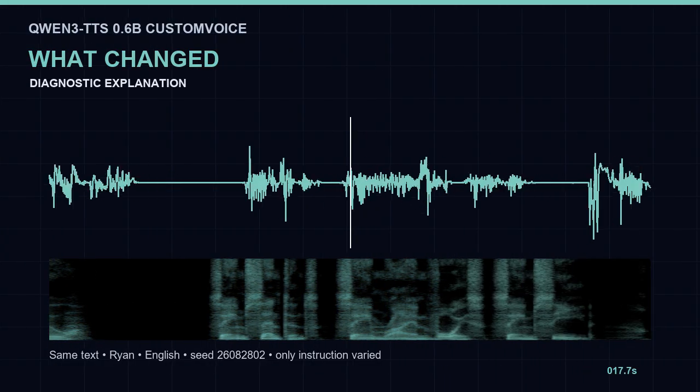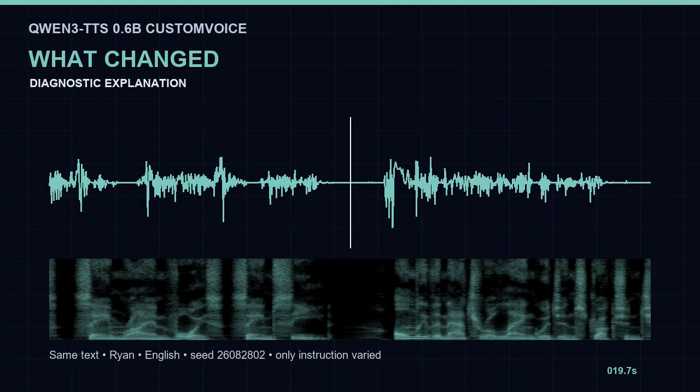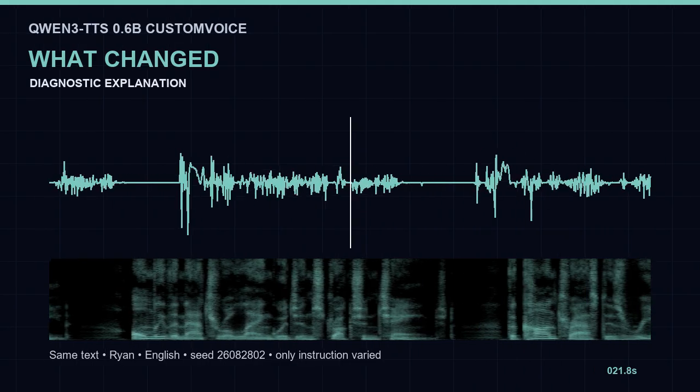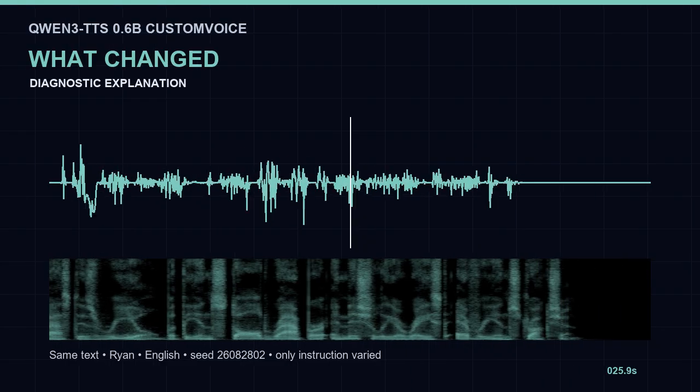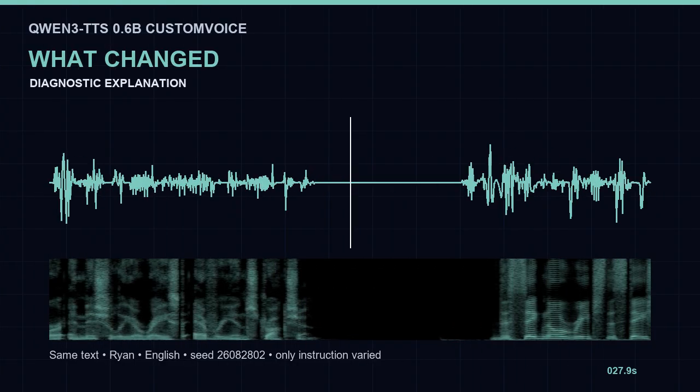Same sentence, same Ryan voice, same seed. Only the natural language instruction changed. The contrast is real, but the installed wrapper initially erased every instruction.